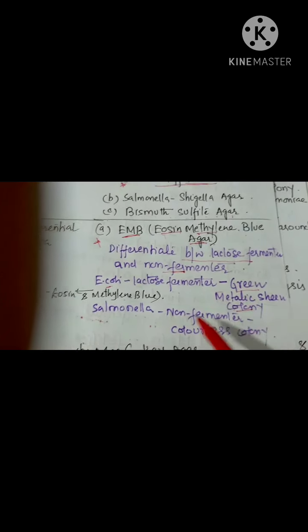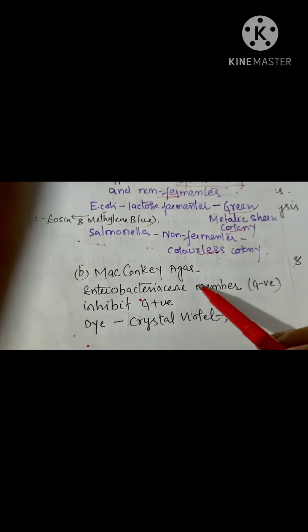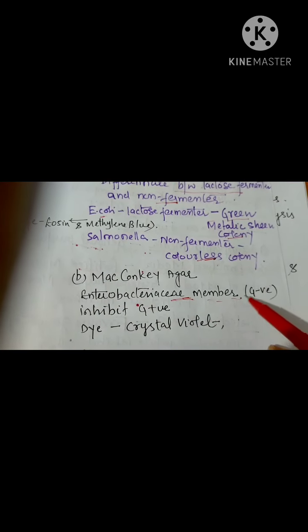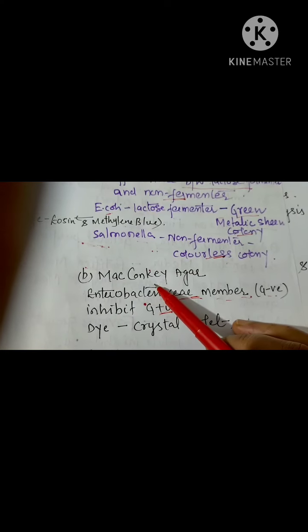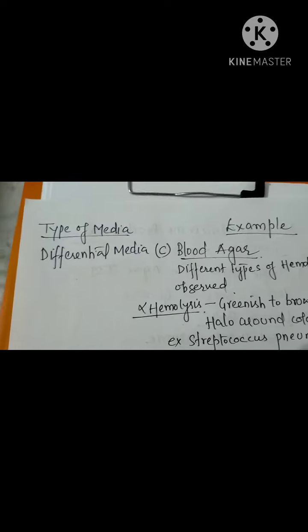Fine. Now another example of differential media is MacConkey agar. It is mostly used to differentiate Enterobacteriaceae members, especially gram negative, and it will inhibit gram positive bacteria. And in MacConkey they use the dye crystal violet. Fine. Now we'll see one of the most important classes of differential media, that is blood agar.